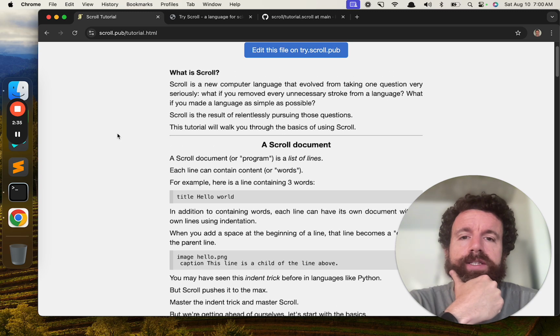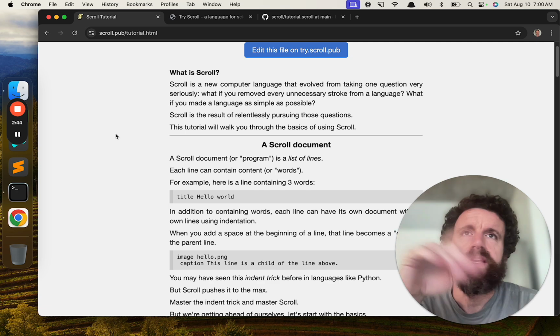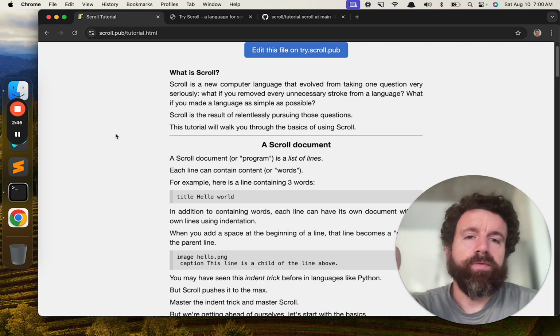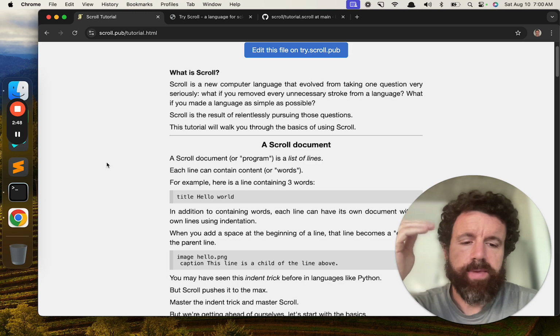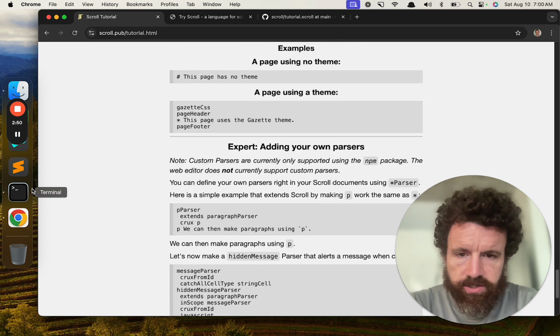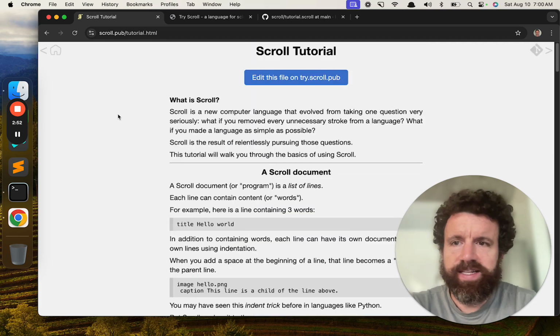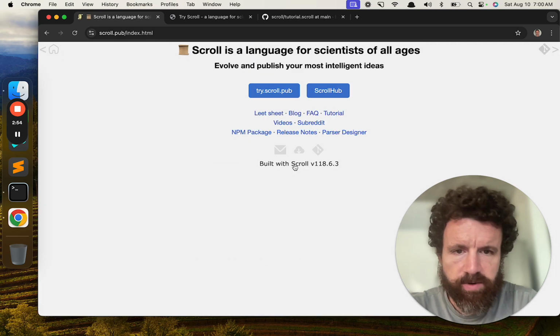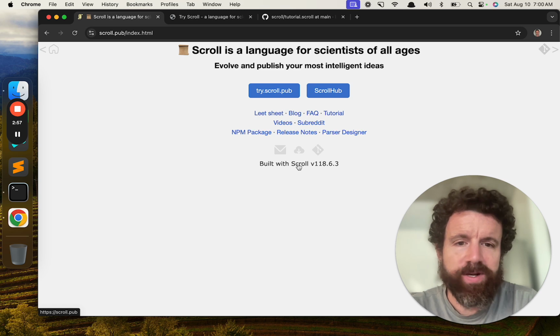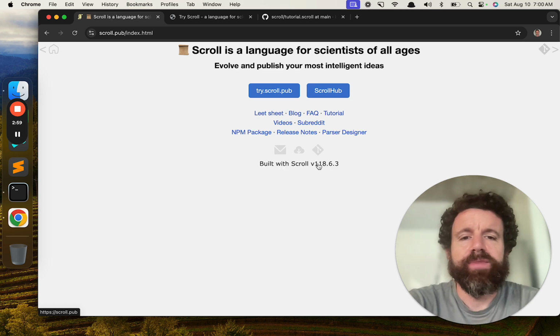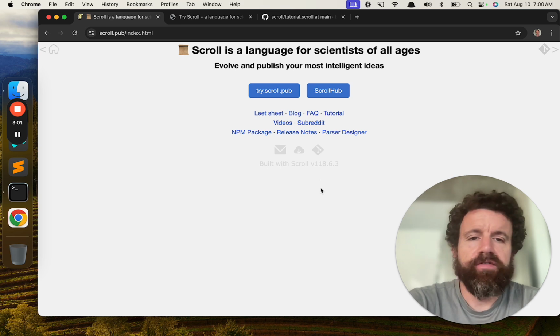And that's really what we've been trying to do for years with Scroll, and it's evolved. Originally it was called tree notation and a tree language. But we've evolved it and we've continued to make it better and better. I mean, it's on version, let's go back to the home page real quick. We can see we're on version 118.6.3. So this is called semantic versioning, if you're unfamiliar with that.